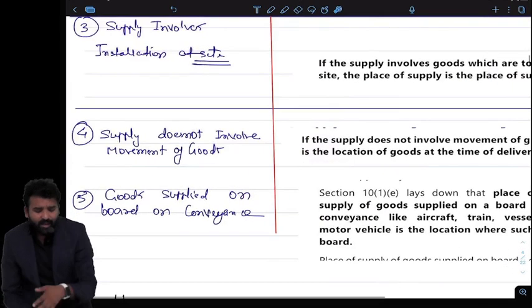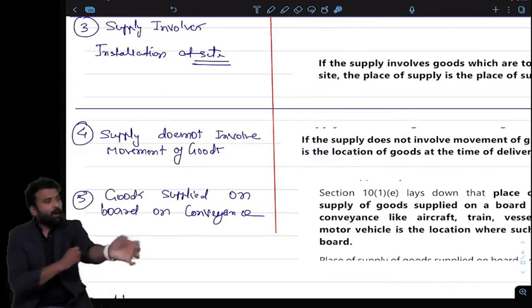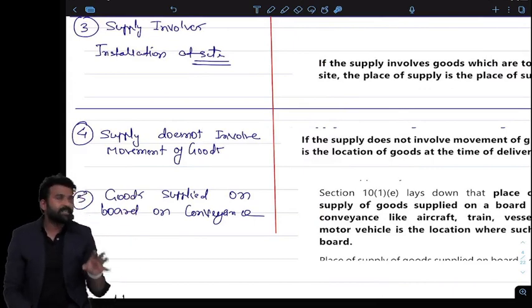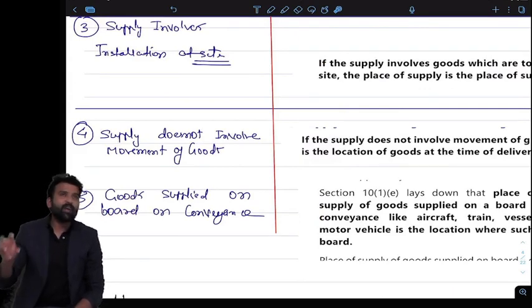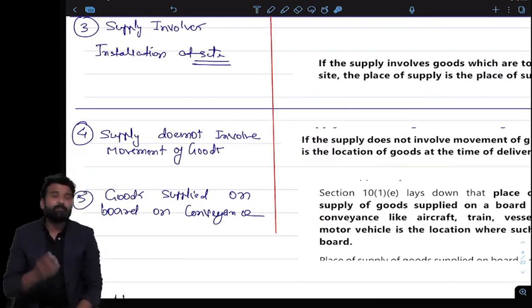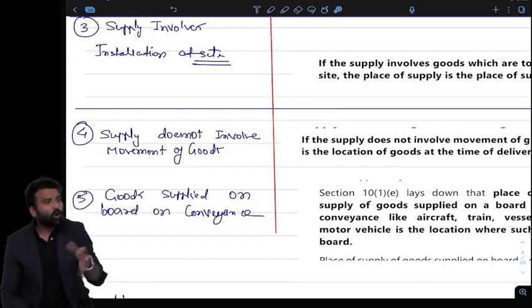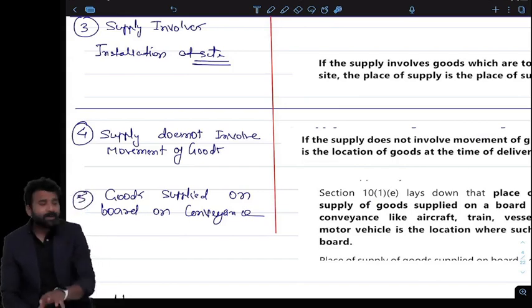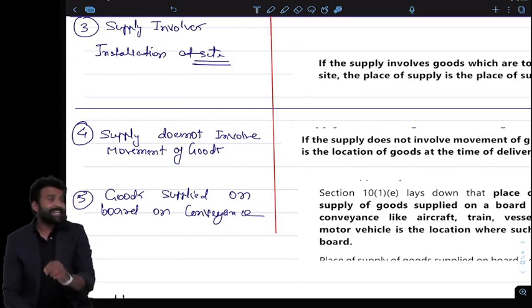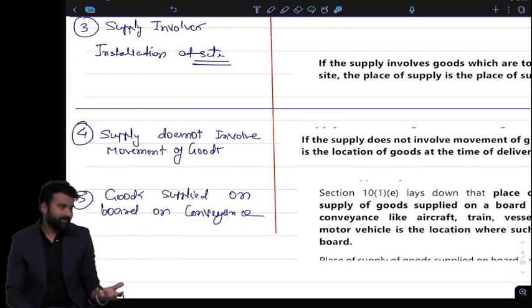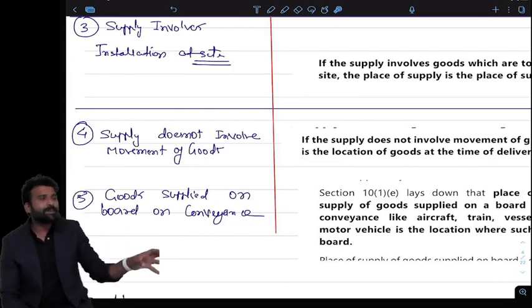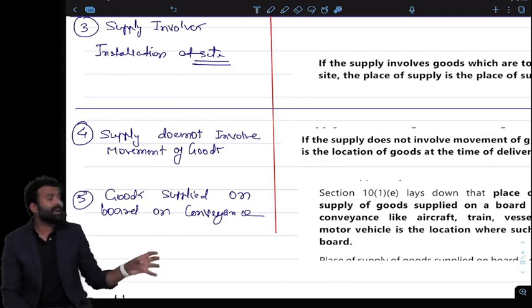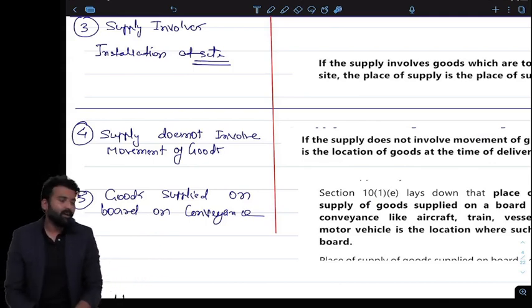So maybe in that case, what practically they do is, they charge GST according to the GST number. The supplier looks at the GST number of the buyer, and if the buyer belongs to another state, they will automatically charge IGST. But as per the exact law, if it does not involve the movement of goods, how could you find out where the goods are going? So maybe on the basis of the principle that the GST number of the buyer is from another state, we can assume that it's an interstate transaction and the destination of goods will be another state.